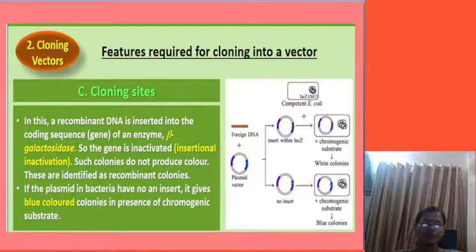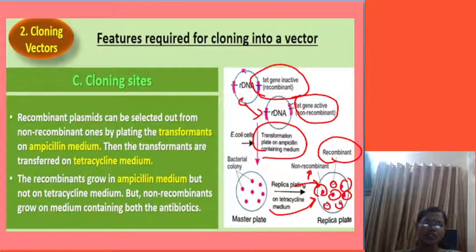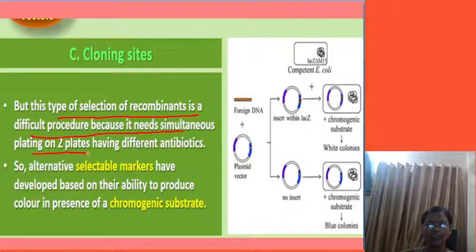Now next we are going to see the chromogenic substrate. This type of selection of recombinants is a difficult procedure because it needs simultaneous plating on two plates. Now we cannot tell which bacteria is recombinant and which is non-recombinant, so for that purpose two plates are required.